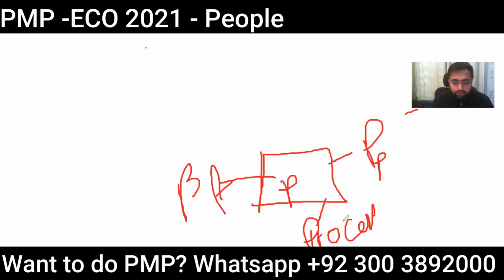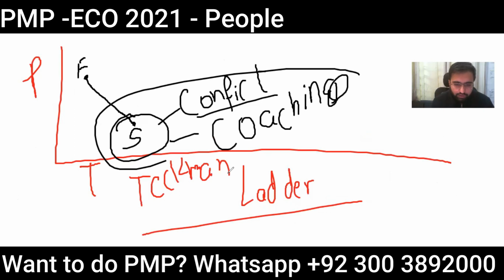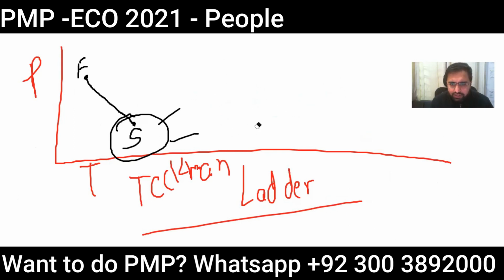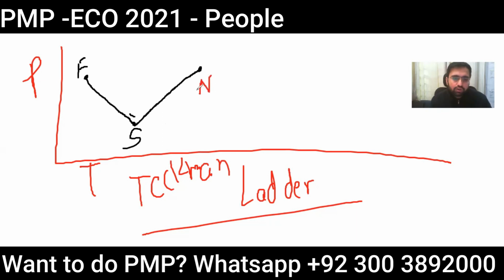Now once you move from this stage, you actually go to this. Now we were here, let me just erase it if I can. Once the coaching is done, we move towards the next stage, which is known as norming. The team is starting to perform a little bit better than before. This is called the norming stage. Now this team has the potential of working together.